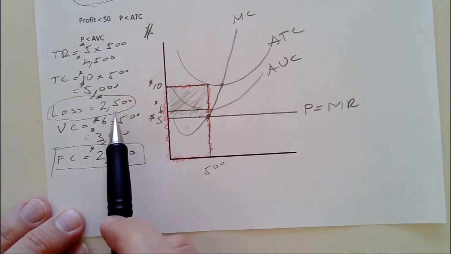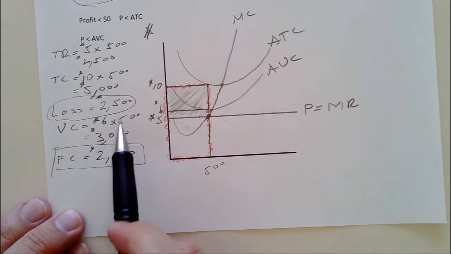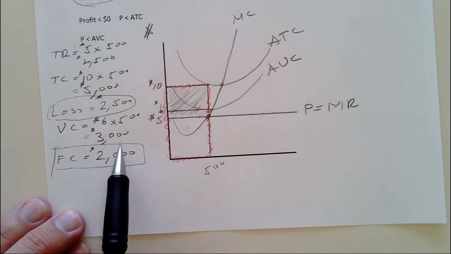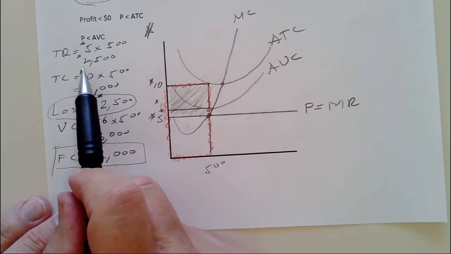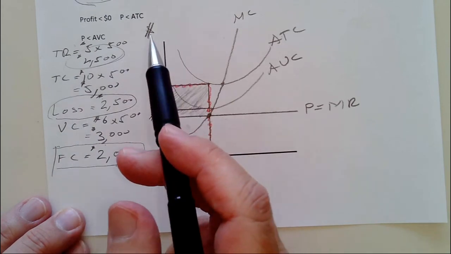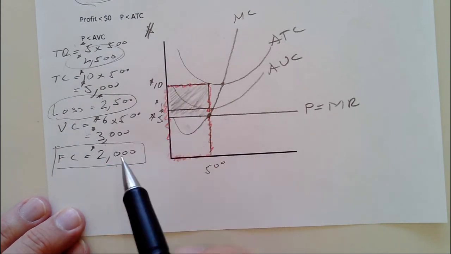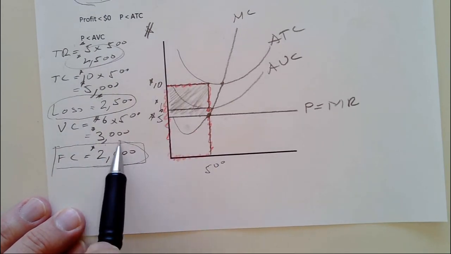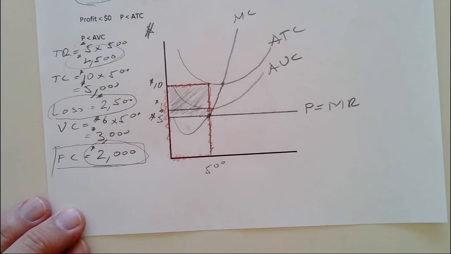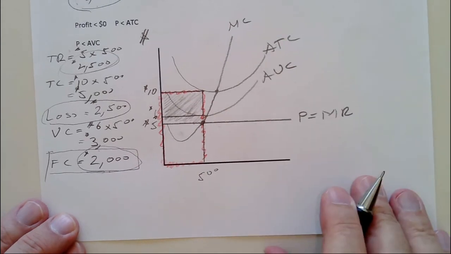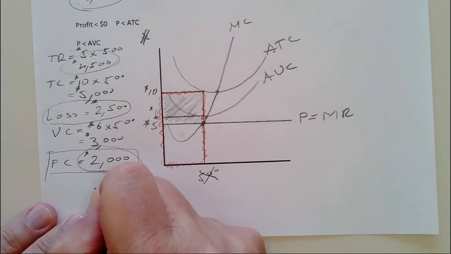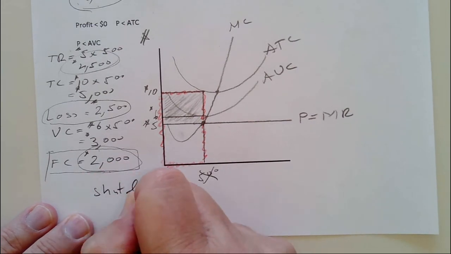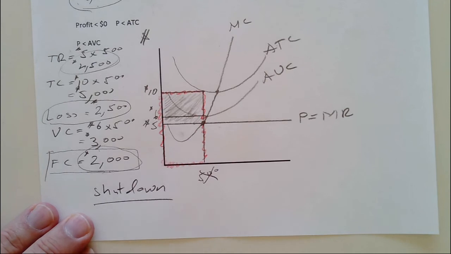I'm going to have my workers mad at me. I promised them $3,000 to pay their wages, my variable cost. I only got $2,500 coming in. So what I did is I compound my loss. I took an original $2,000 loss and I made it $2,500 with a bunch of angry workers after me. So in this case, don't even go into operation. Shut down. And go somewhere else immediately.